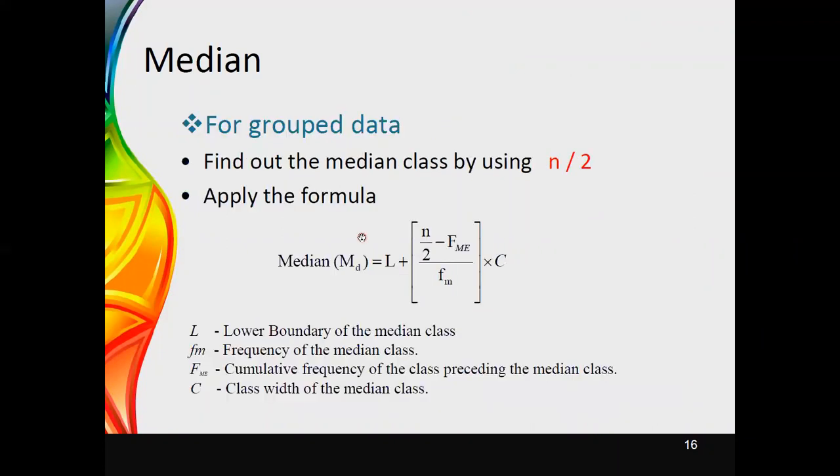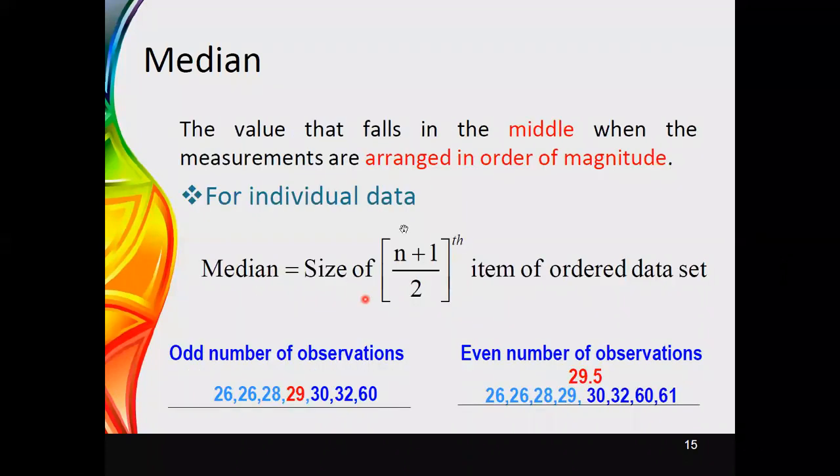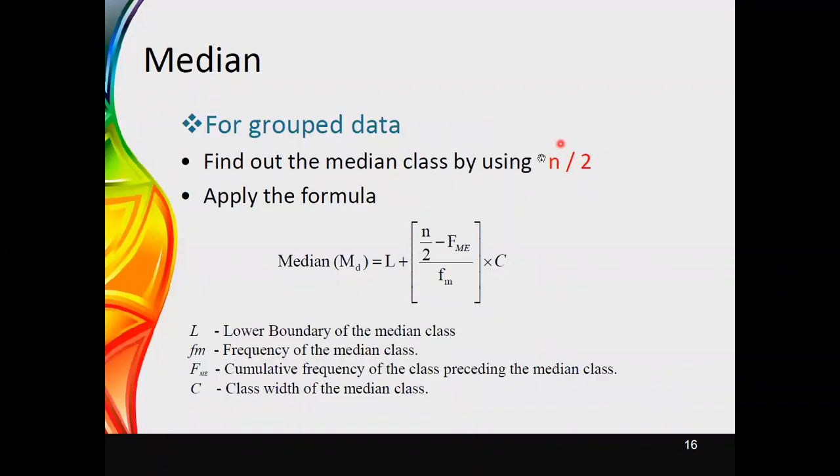And if you come to the grouped set of data, you cannot directly apply this equation to identify the median value. But still, you can use n divided by 2 to identify the median class only.